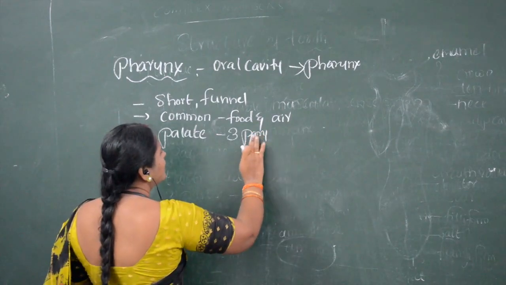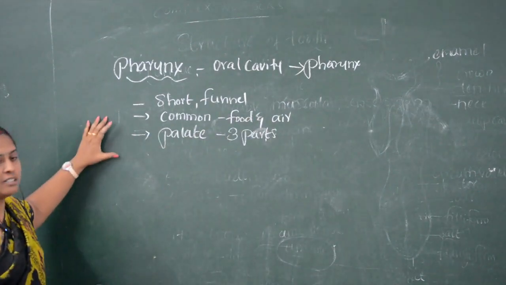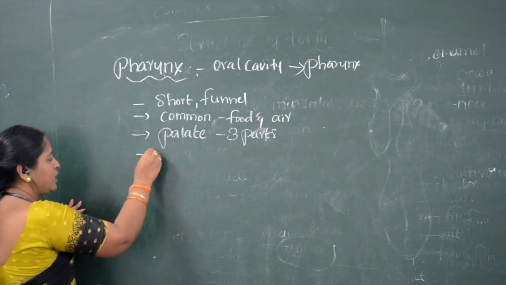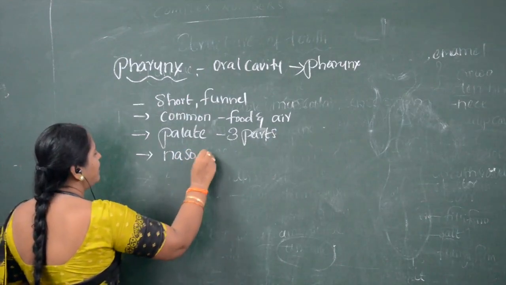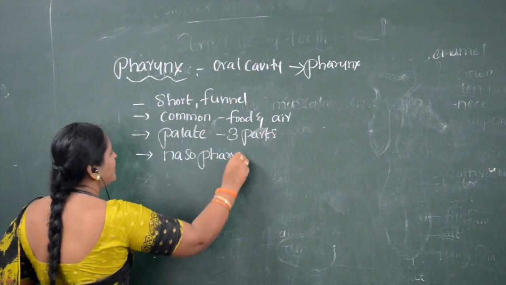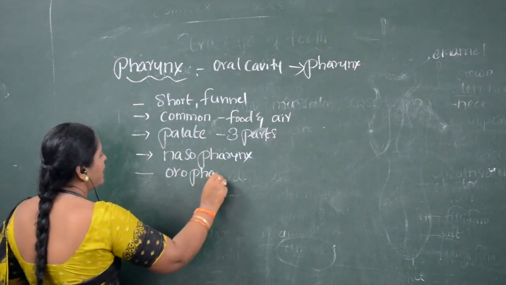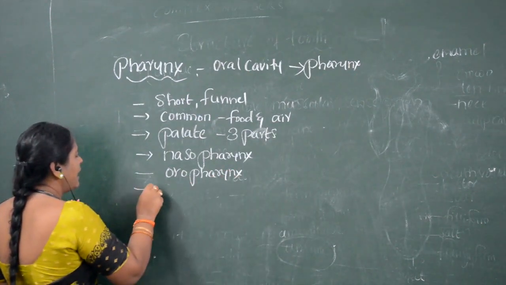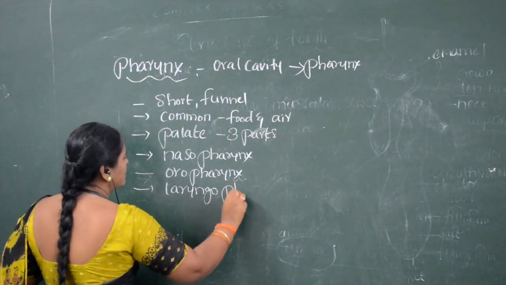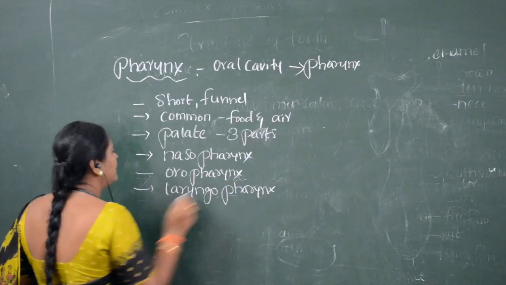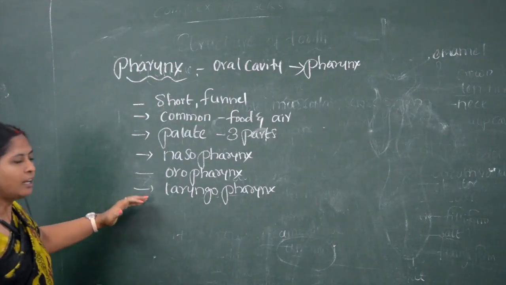What are the three parts? Nasopharynx, oropharynx, and laryngopharynx. So these are the three parts located in the pharynx.